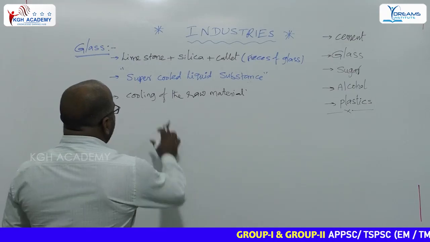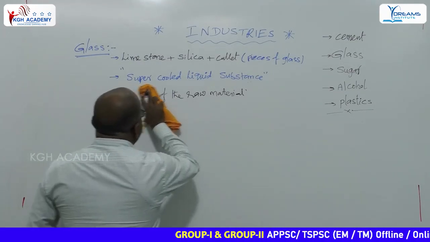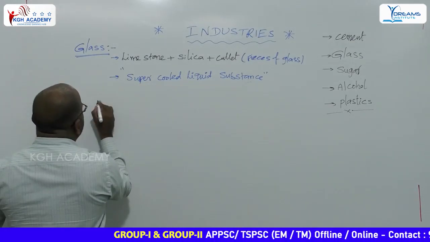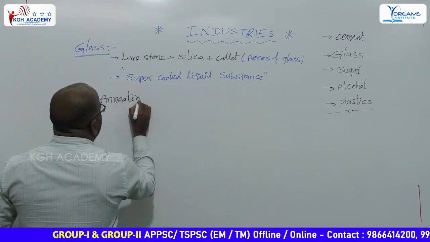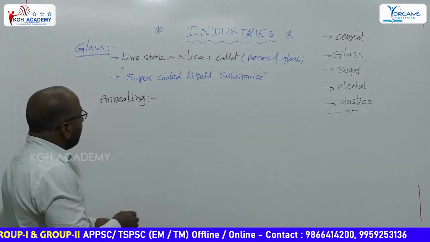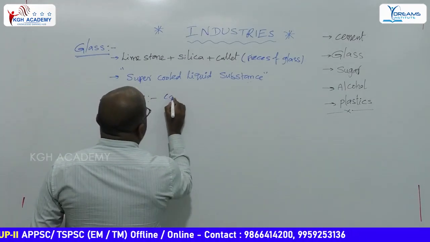The process of cooling of the glass, important one, is called annealing. Annealing is the process of cooling of the glass.